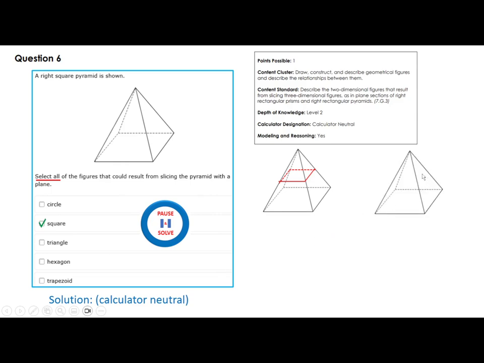If I cut it slanted this way, I get what? Trapezoid. If I slice it this way, going through the apex, I get what? A triangle. Now, circle, you would never get a circle. You never could get a circle, and you will never get a hexagon, okay? So those are not okay.